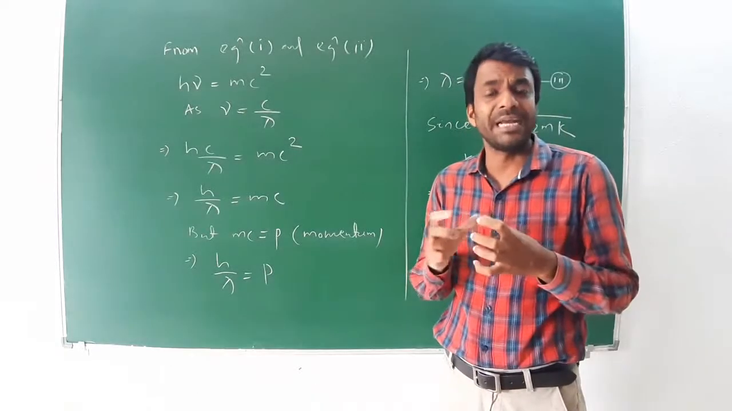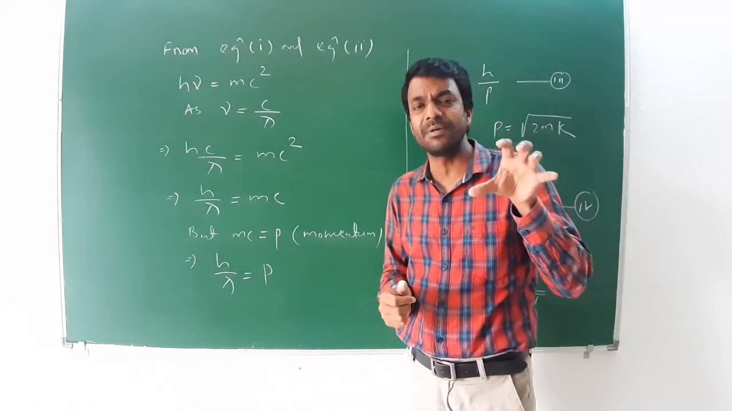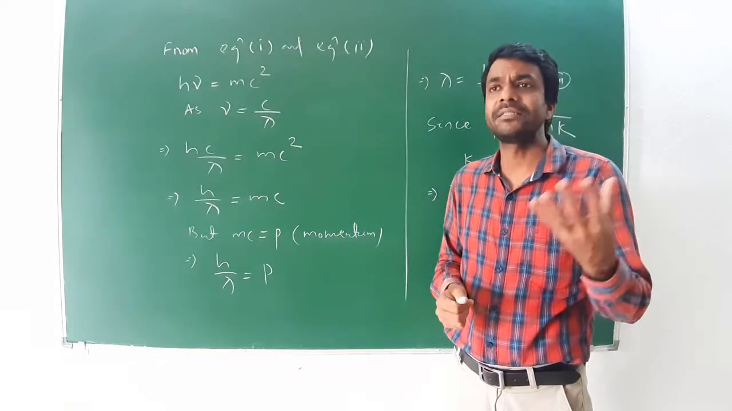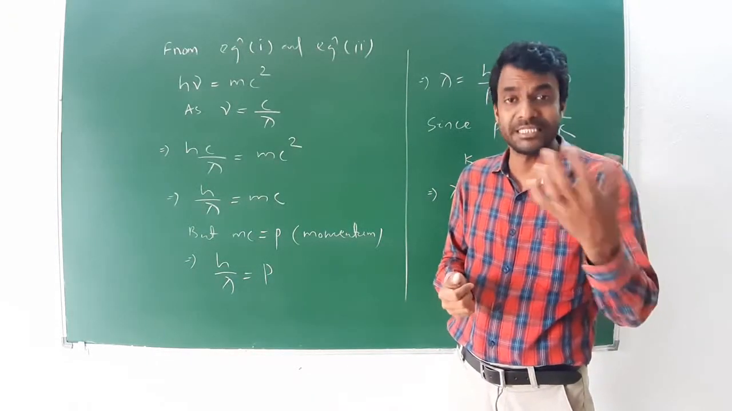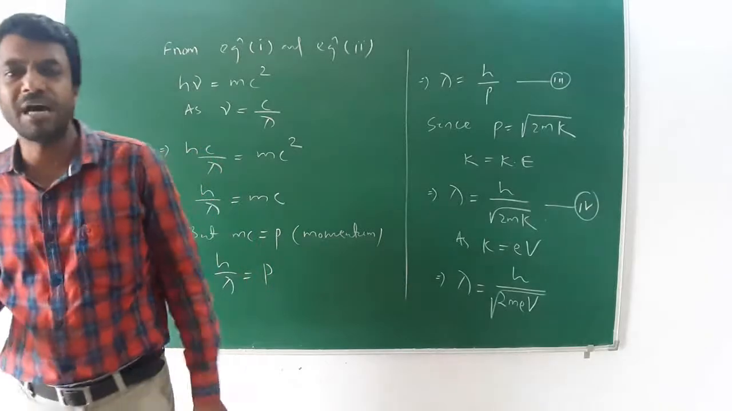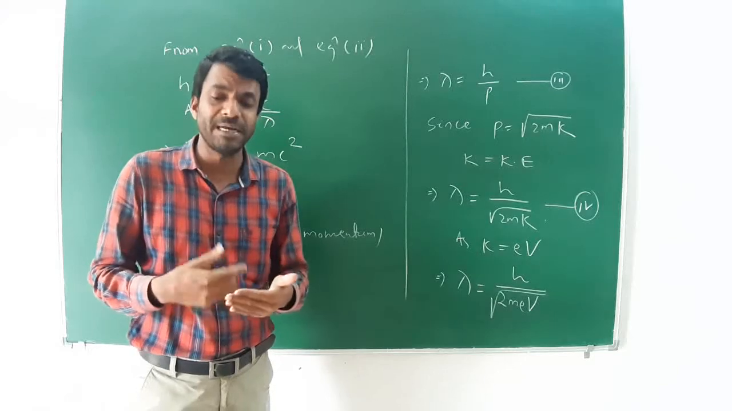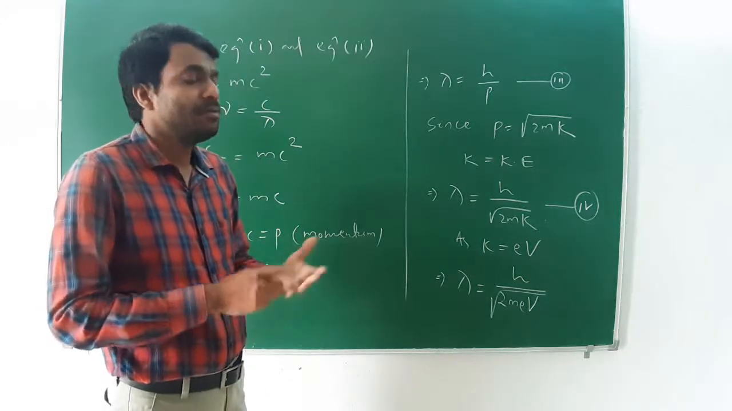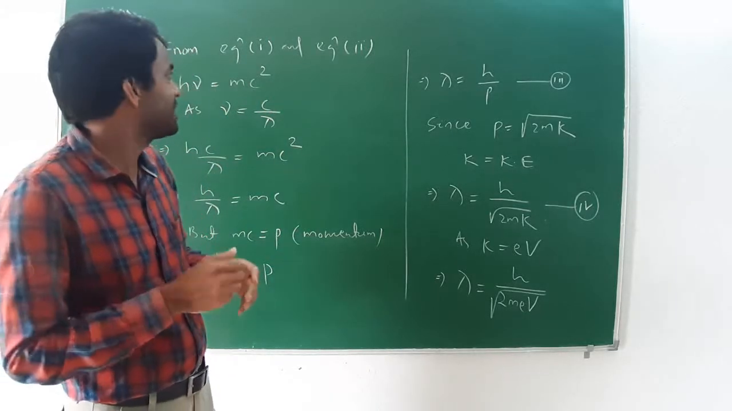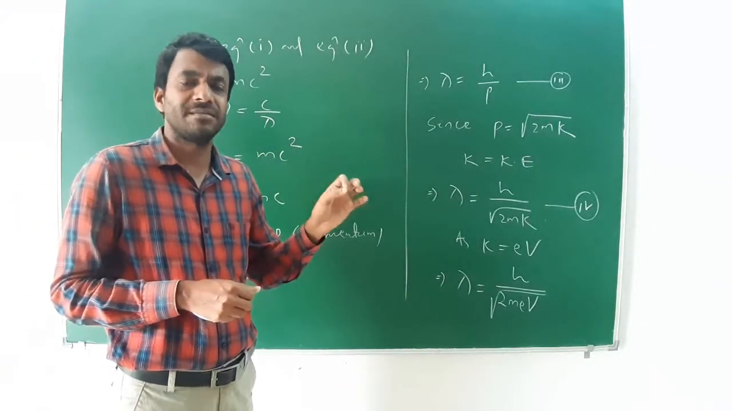Whenever you have to find, or whenever you get the de Broglie wave equation in one definite format, either momentum or kinetic energy or potential difference, then follow these steps. To derive an expression for the de Broglie wave equation, only two basic things are needed. One is Einstein's mass energy relationship, and second is Planck's quantum theory. These are the two basic equations.